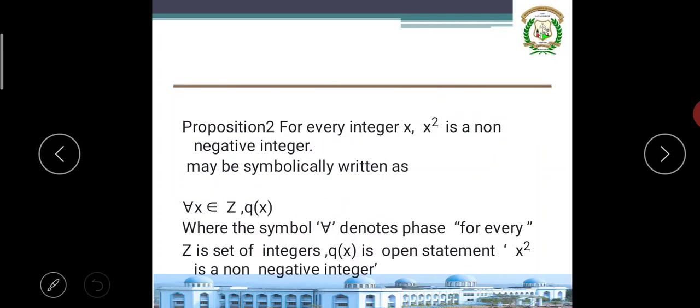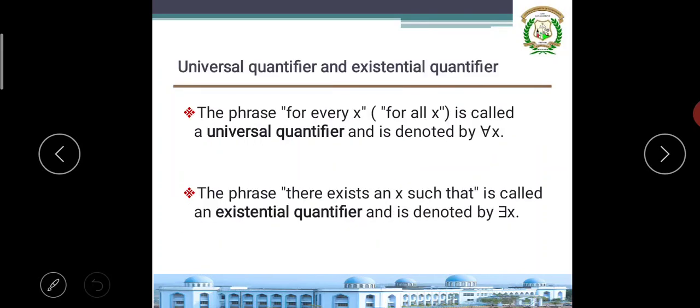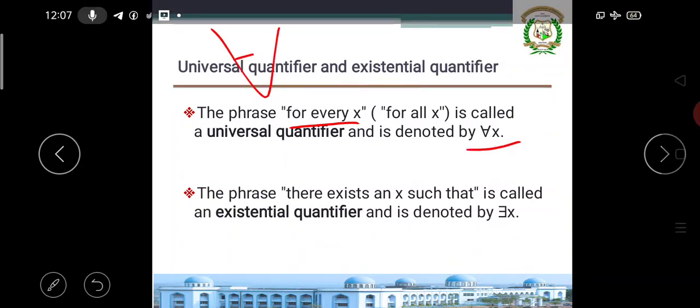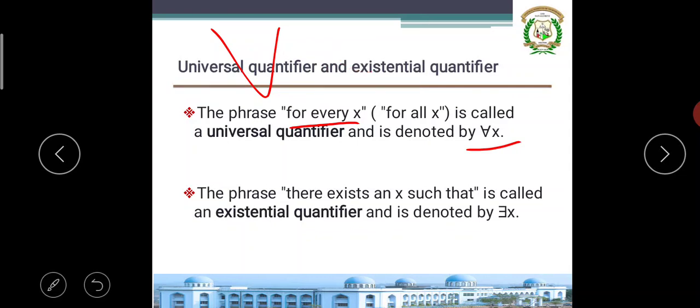Next, last class we studied this in detail. Suppose words like for, all, or every come up, we write them with this symbol. That symbol is called the universal quantifier.